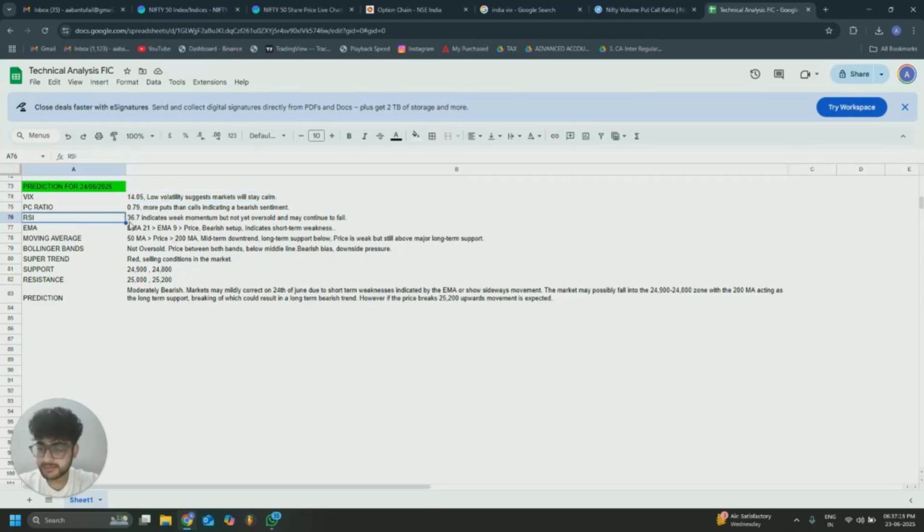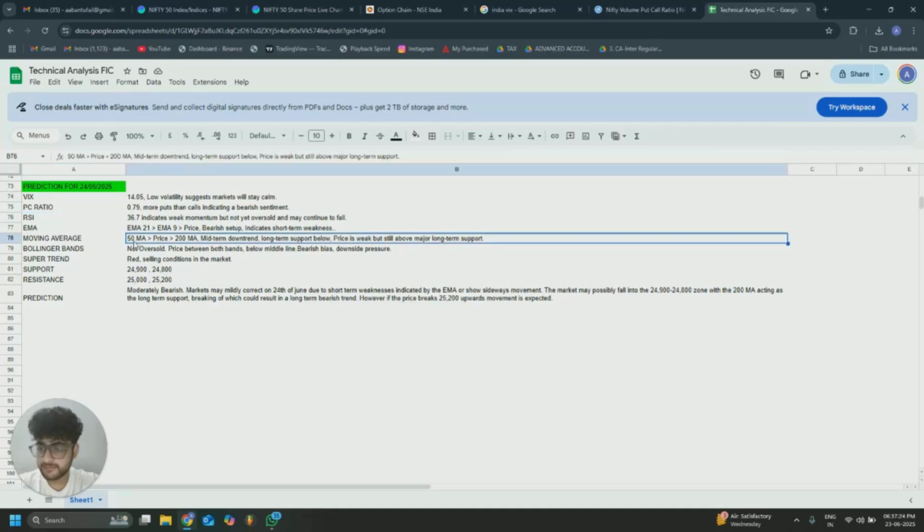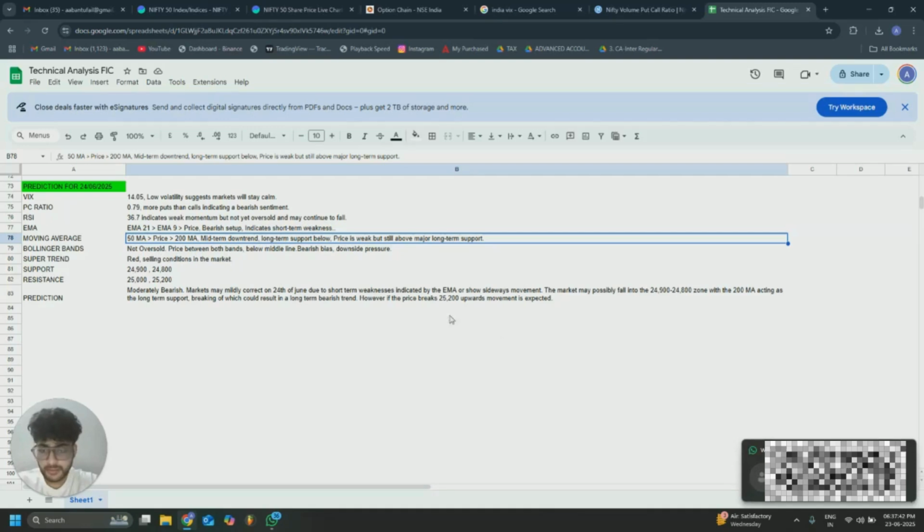The RSI is 36.7, weak momentum, not yet oversold. The EMAs suggest short term weaknesses. The 50 moving average is above the 200 moving average, with the price below the 50. This suggests a mid term downtrend and long term support below. The Bollinger Bands again show not oversold, price between both bands, below middle line, bearish biasness.